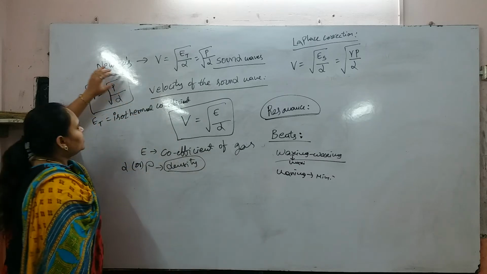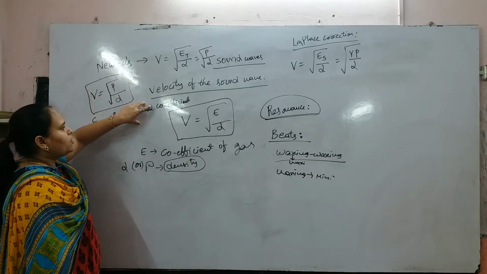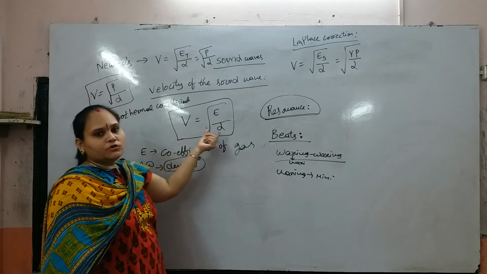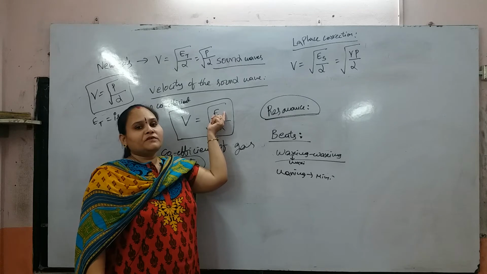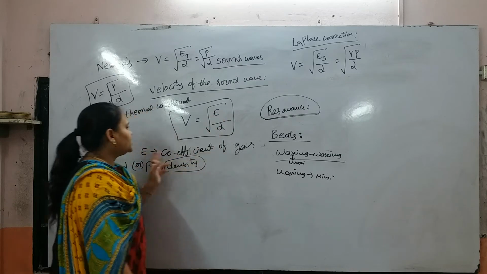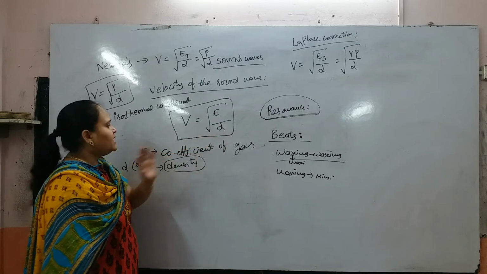First, we know the velocity of the sound wave. V equals root of E by D, where E is the elasticity coefficient of the gas and D is the density of the gas.